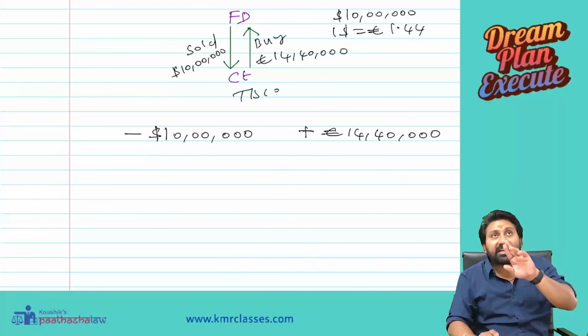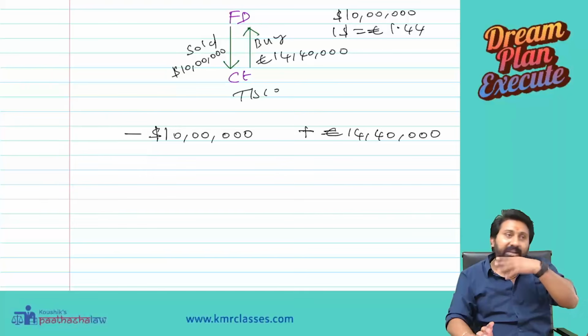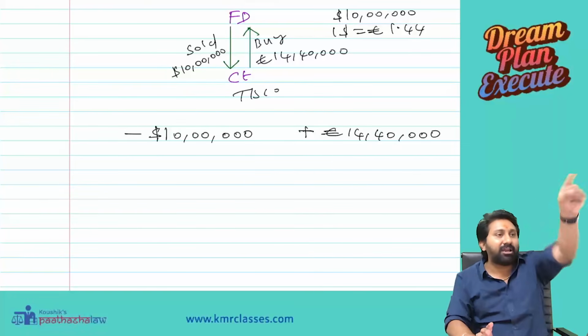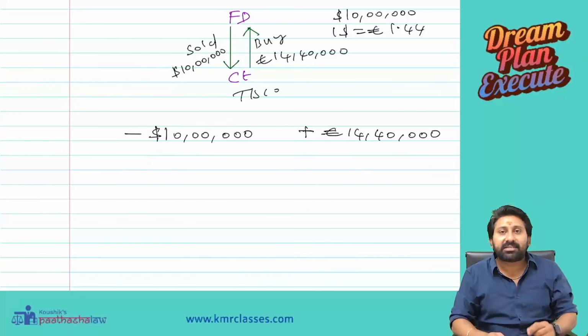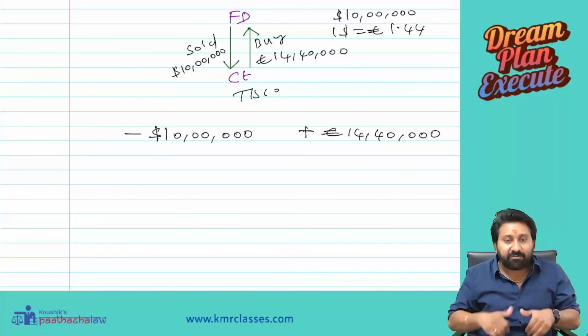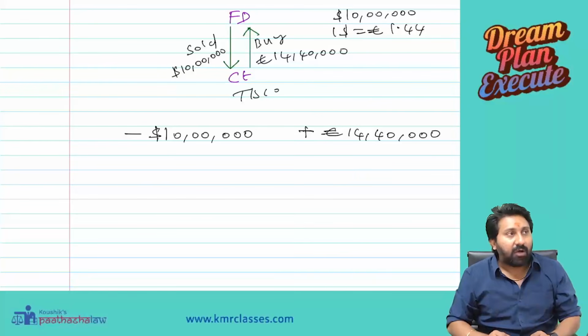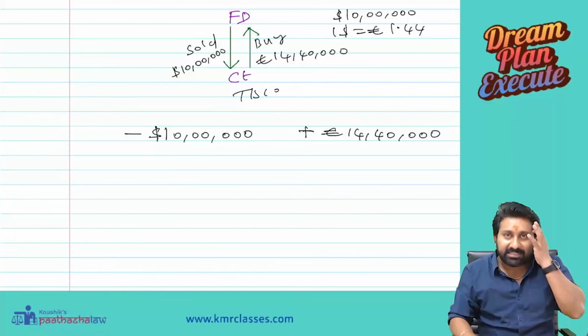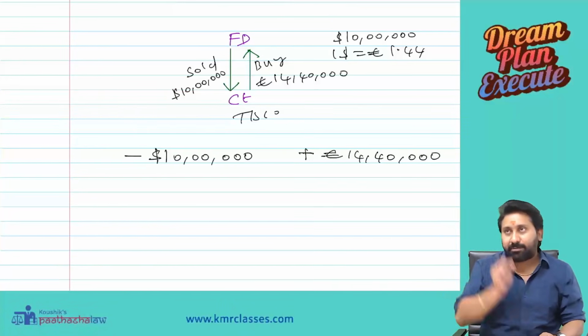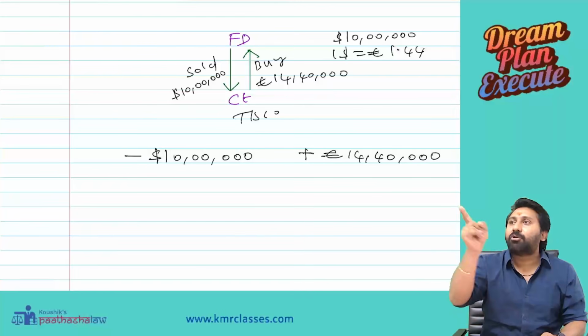Normally when you transact with rupee-dollar or rupee-euro, one is anyway the home currency. I will target only one currency. Here two things happened at the same time to me. What are the two things? What is required for me? $10 lakh went out. What is not required? Euro came in. Therefore do one thing. On the same day, first what happened? The customer came to you. The customer said, I will give you euro, you give me dollar.